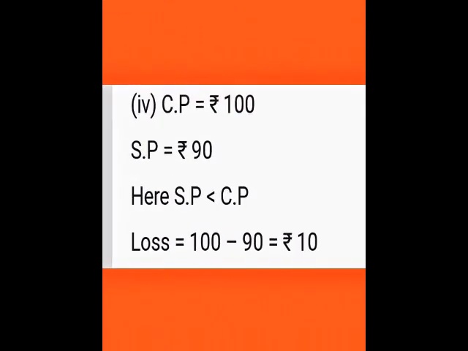Cost price is 100, selling price is 90. Here cost price is greater than selling price. If a cost price is greater than selling price, there is a loss. So loss is equal to CP minus SP, which is equal to 100 minus 90, which is equal to 10. So there is a 10 rupees of loss.